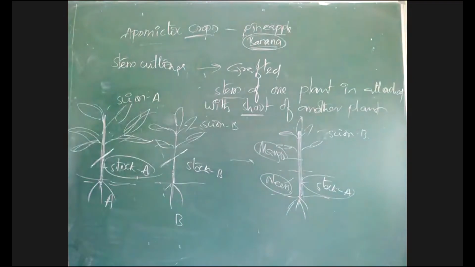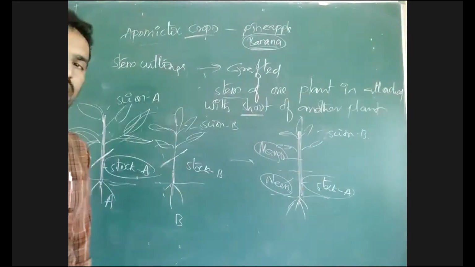We can get more yield. So by micropropagation method also we can produce here. That means thousands of plants we can get from a small plant body.